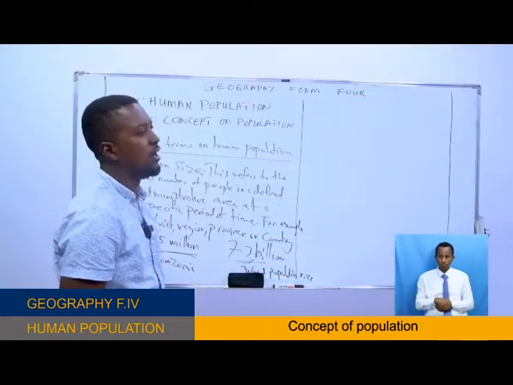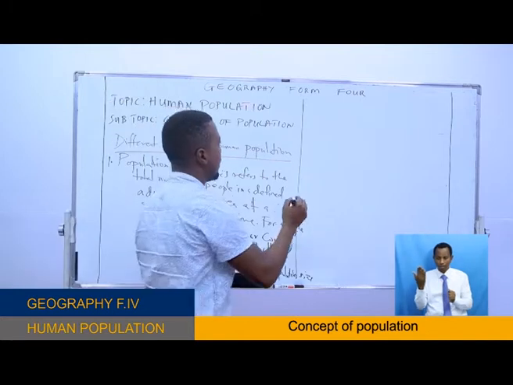Another term is population distribution.